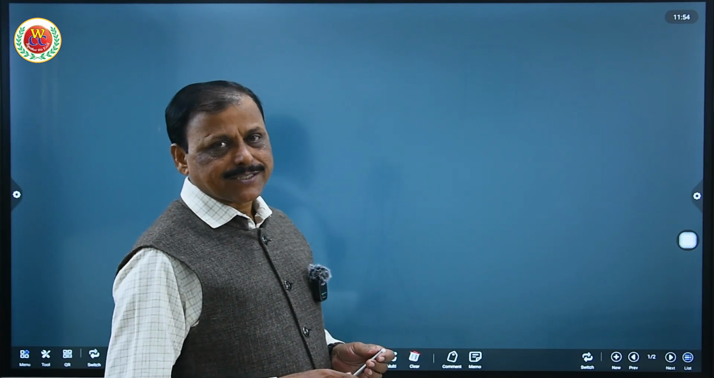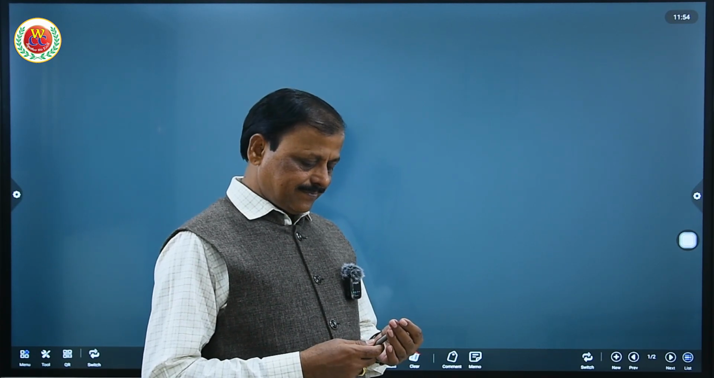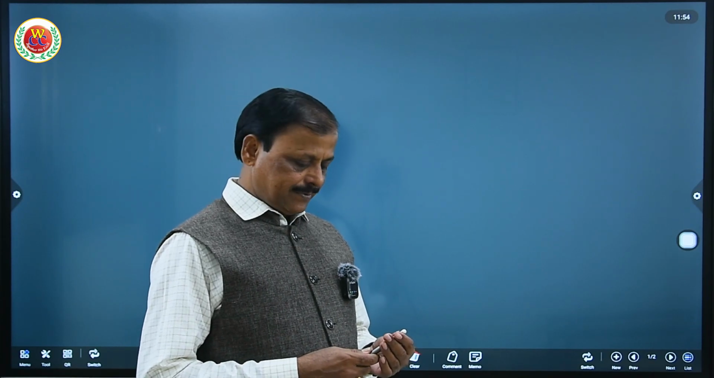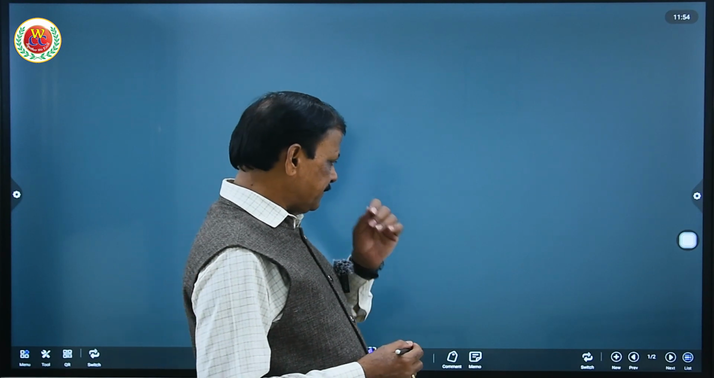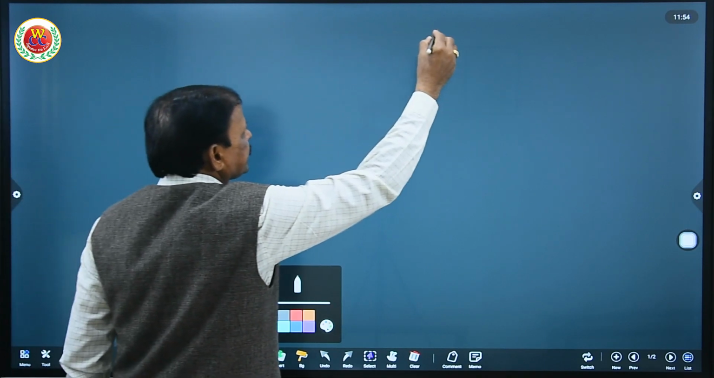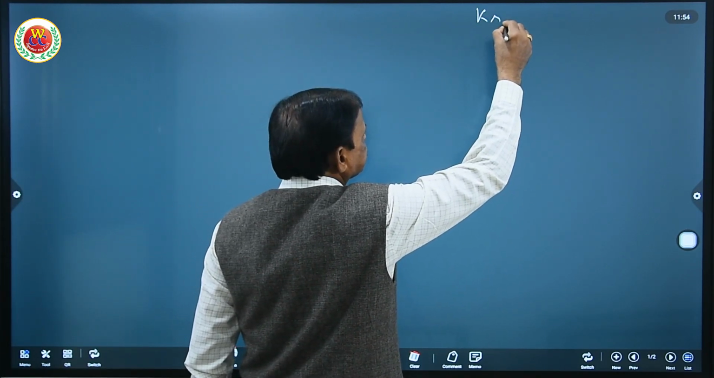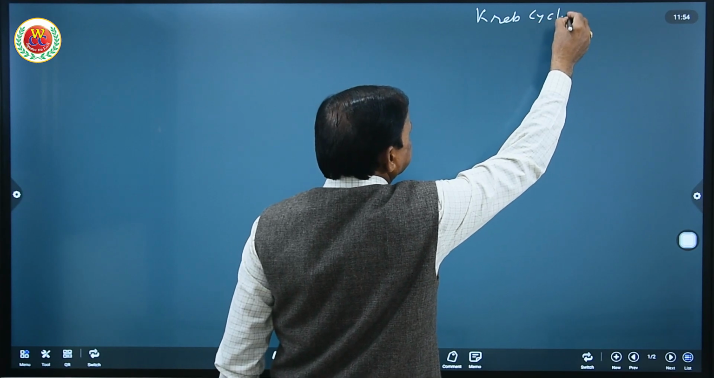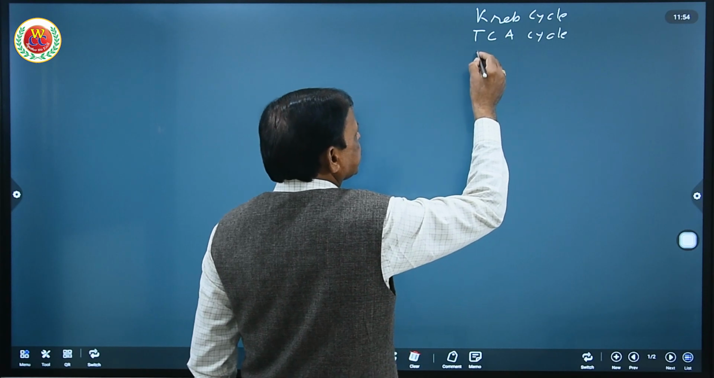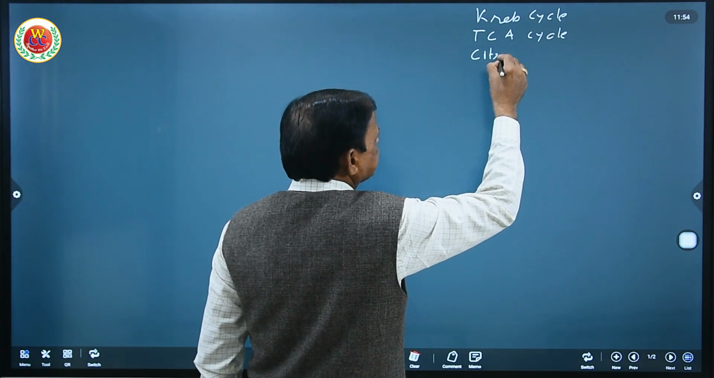The Krebs cycle was discovered by Dr. Hans Krebs in 1937. Therefore, the name Krebs cycle was given in his honor. This cycle is also known as the tricarboxylic acid cycle, the TCA cycle, and the citric acid cycle.